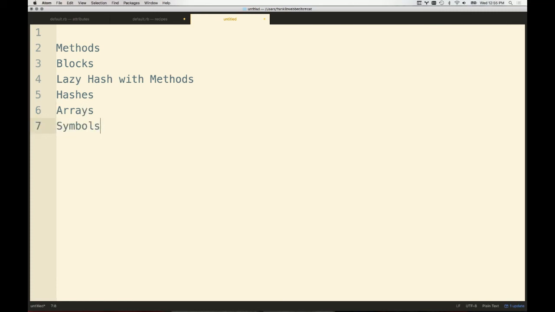So definitely the methods, blocks being passed in a method, the lazy hash when working with methods. Hashes themselves are, of course, important. Arrays would be really powerful to understand, and symbols are probably truly important things that you want to grab. All right, so hopefully that answers it. If you need more assistance, or if you'd like to help me create that doc, just email me, and I'd love to help work through that with you.